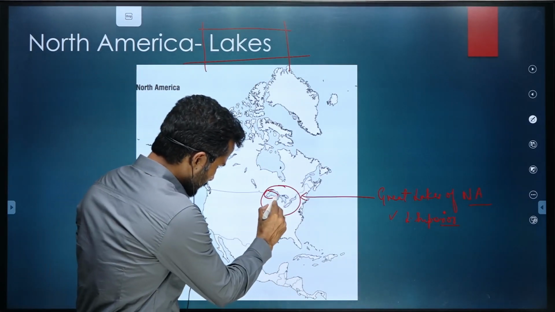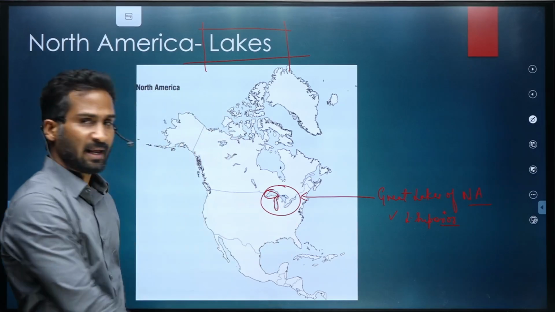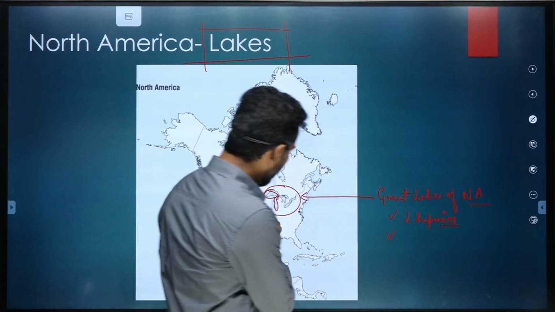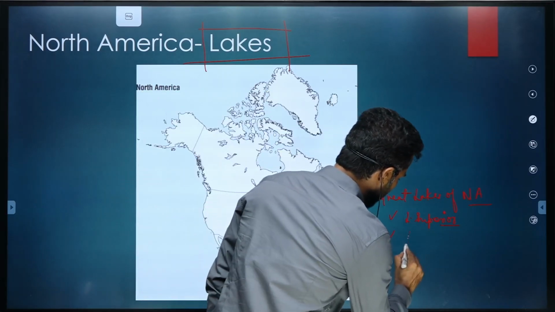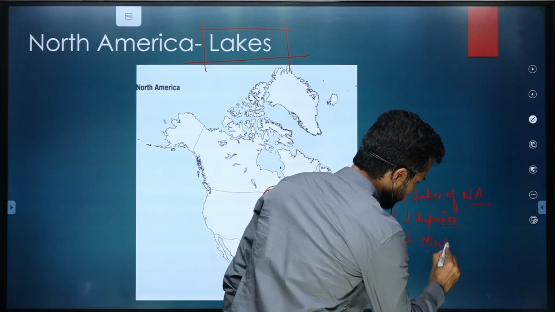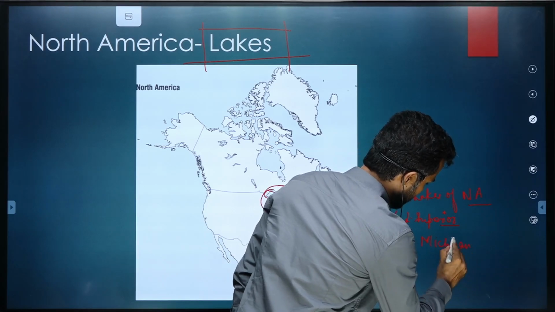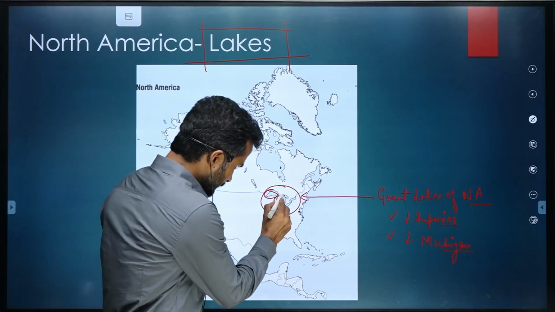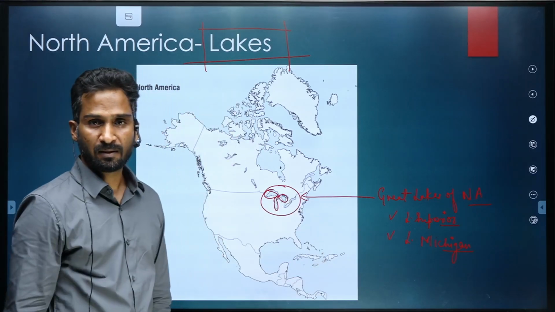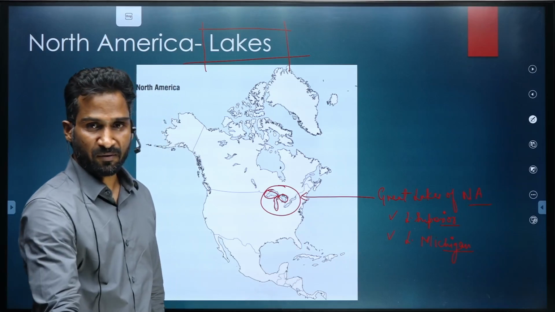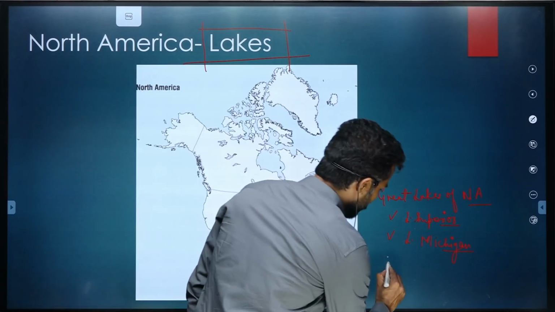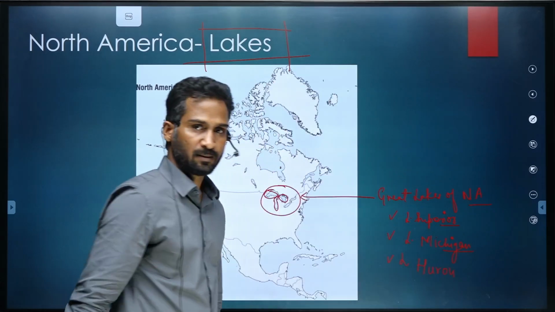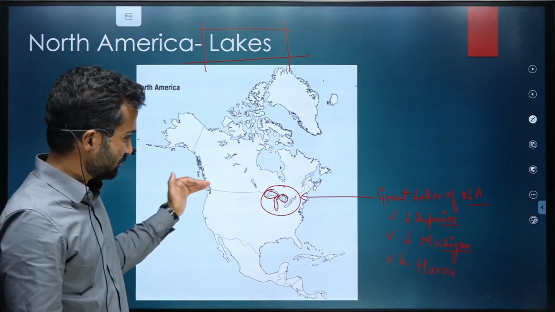Thereafter, the lake which is entirely in USA, the second lake from the west side, is known as Lake Michigan. And then further, which is again part of US and Canada both, it is known as Lake Huron, the third lake from the west.